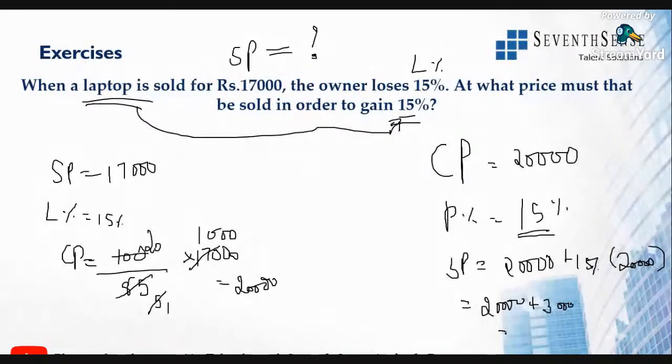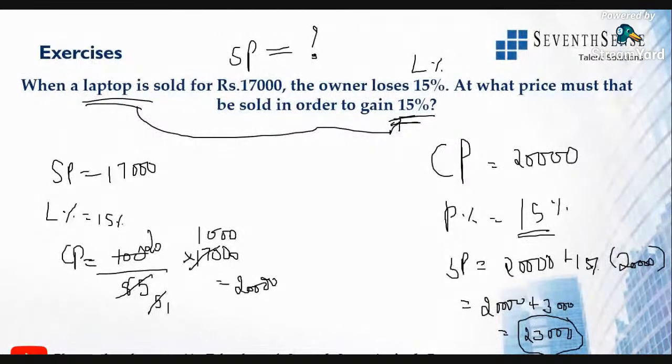So the value will be 23,000. So if I have to gain 15%, that is, if I have to get the profit of 15%, the selling price should be 23,000.